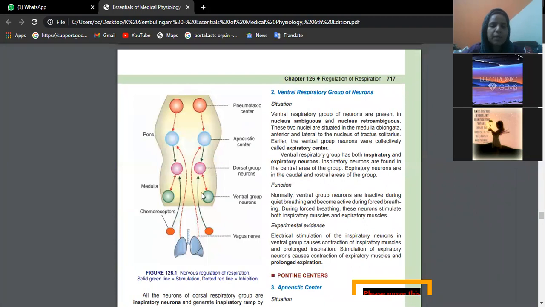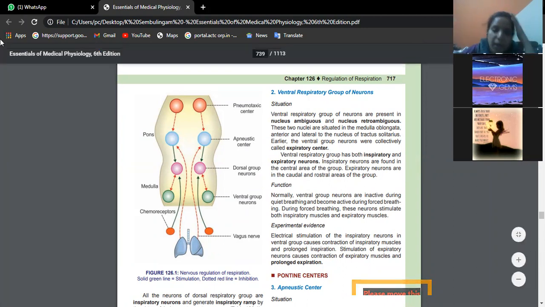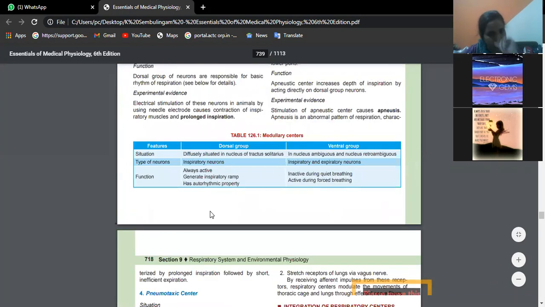This is the brainstem, not completely, only the pons and medulla are shown here. So you are finding the upper midbrain is not there. In the pons, the upper part of the centers is pneumotaxic, below which you have apneustic. In the medulla, we have the dorsal group of neurons and ventral group of neurons. See here, the dorsal group of neurons, where are they situated?